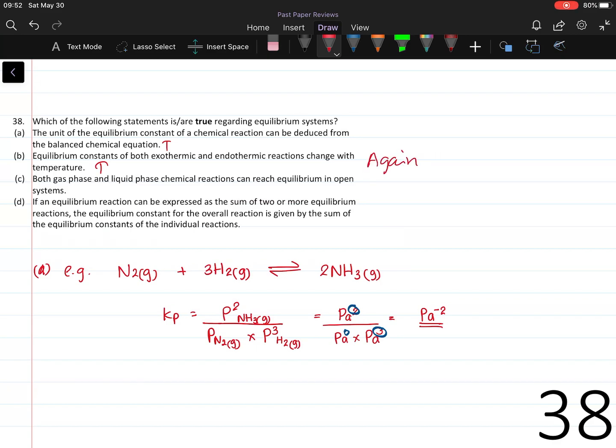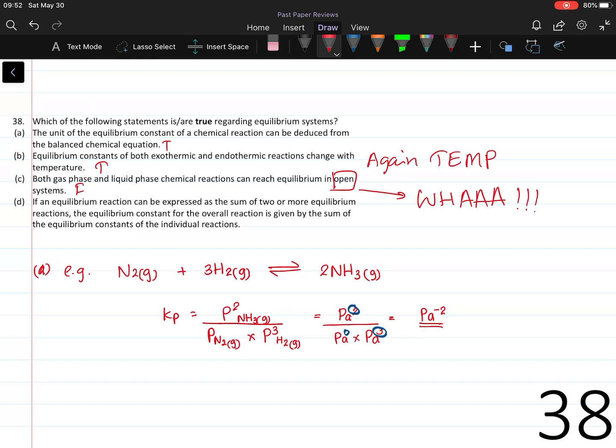Both gas phase and liquid phase chemical reactions can reach equilibrium in an open system. It's false. The concentration of the constituents of an open system changes with time. For a system to arrive at equilibrium, its constituents have to remain within the system with a steady concentration.